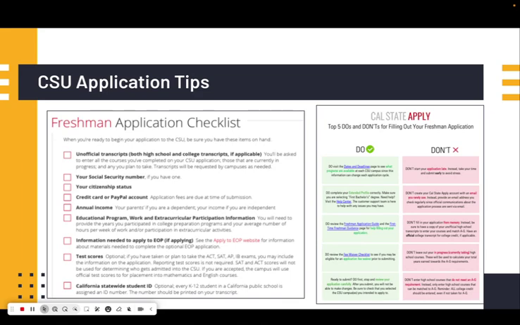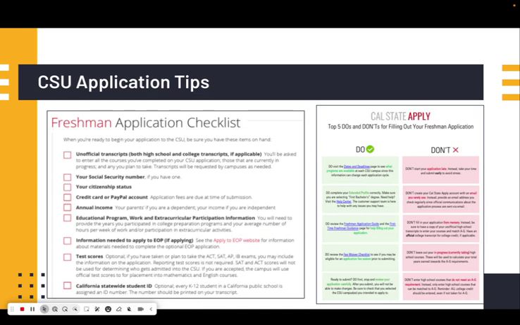Another one that we'd like to recommend to all of our students is to please use a professional email when applying. Students can create a whole new email just for college applications and for FAFSA, so that when they log in, they don't have important messages buried deep in their inbox.